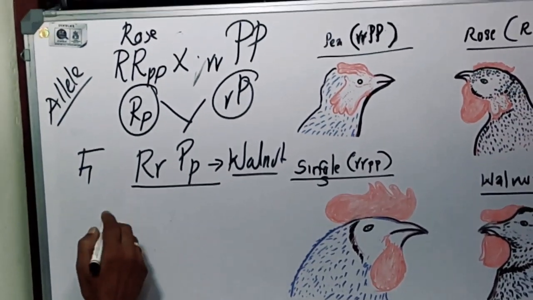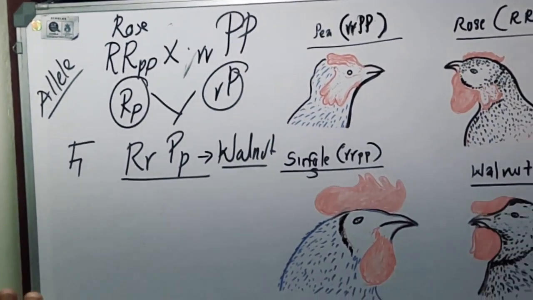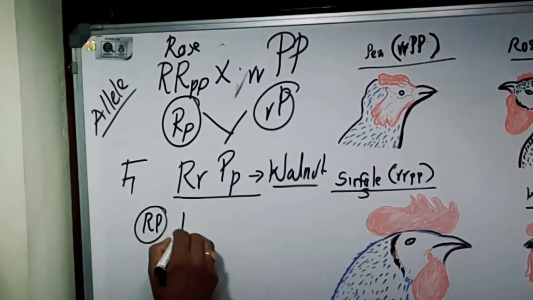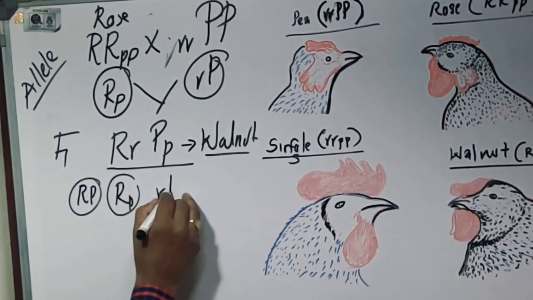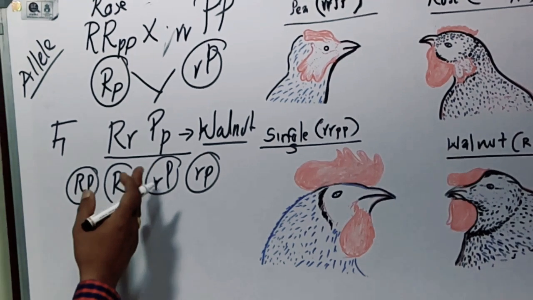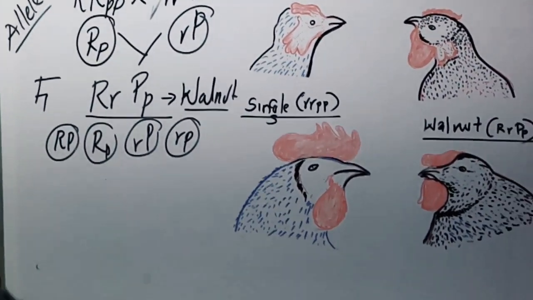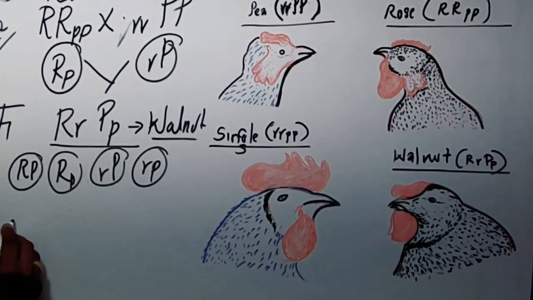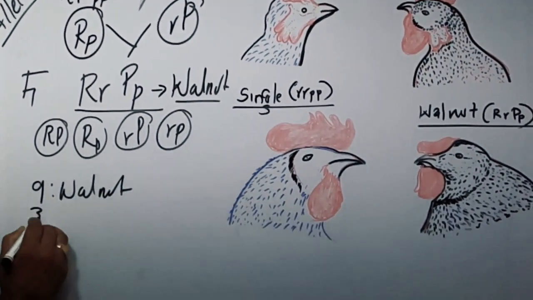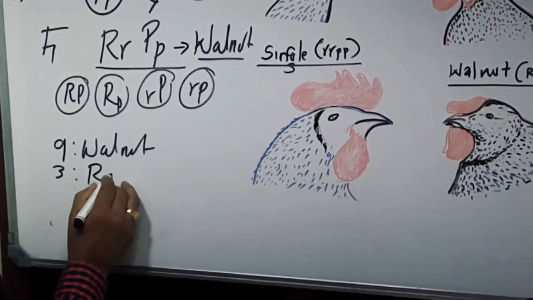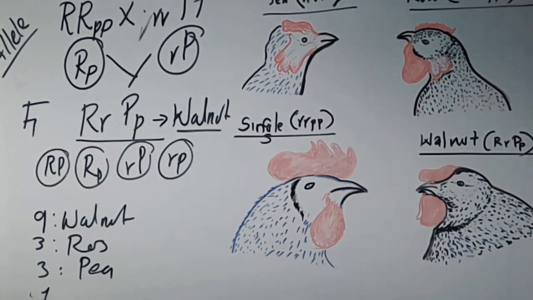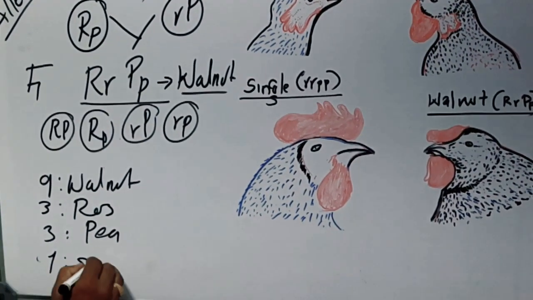It is a heterozygous condition and it produces four types of gametes. What are the four types of gametes? Capital R capital P, capital R small p, small r capital P, small r small p. And when it is crossed, you will get 16 offspring. Of the 16 offspring, 9 are walnut, 3 are rose, 3 are pea, and 1 single.